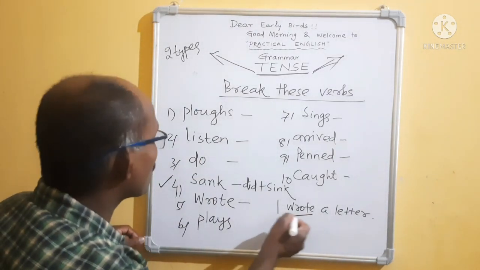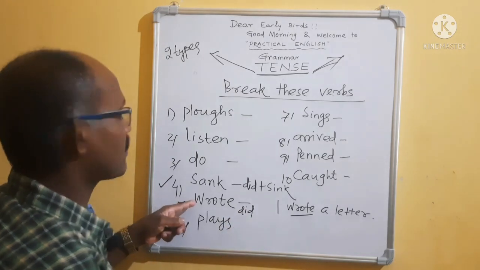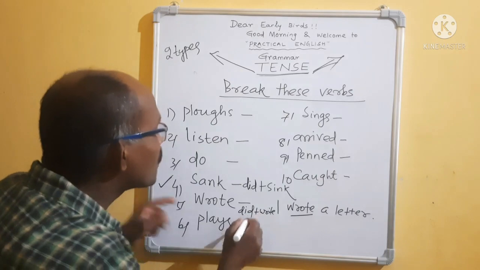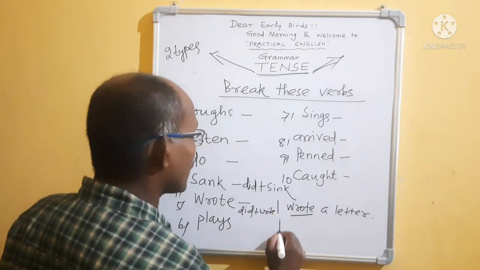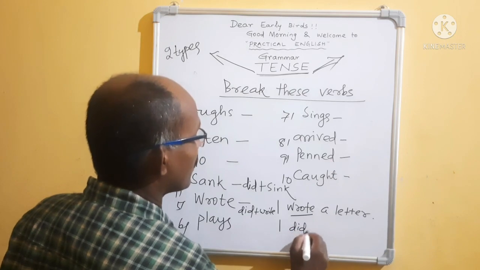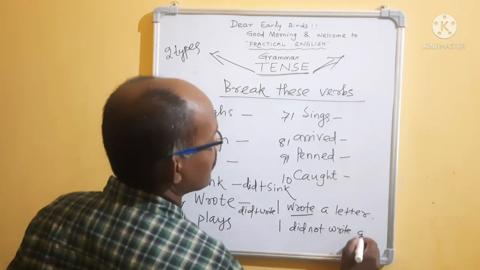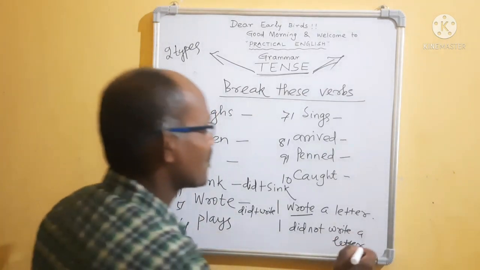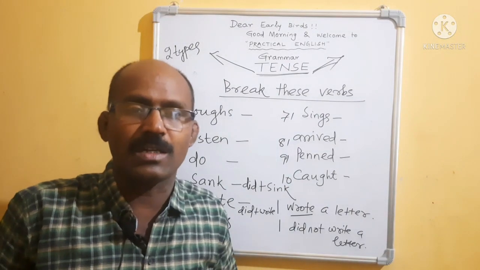Wrote means did, the past tense of write, did plus write. In between, you use not. I wrote a letter, if you make it negative: I did not write a letter. Next class, we will discuss positive, negative, interrogative, and WH interrogative.